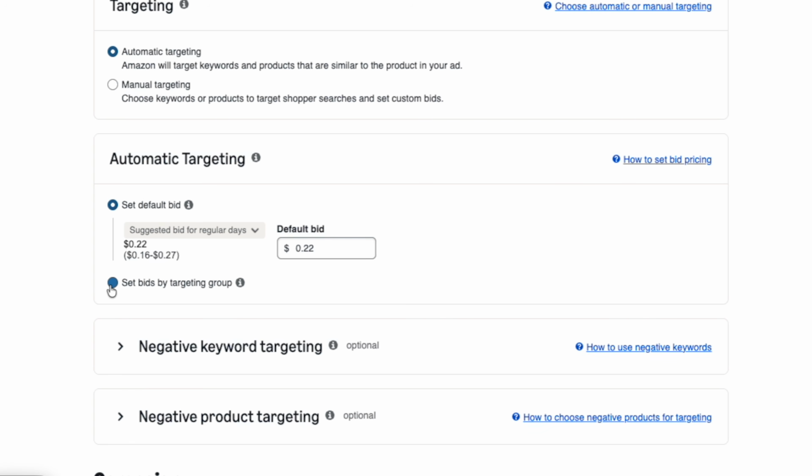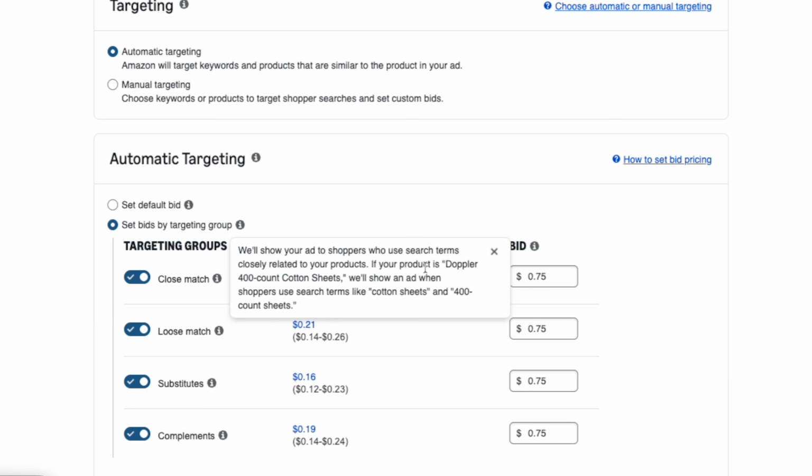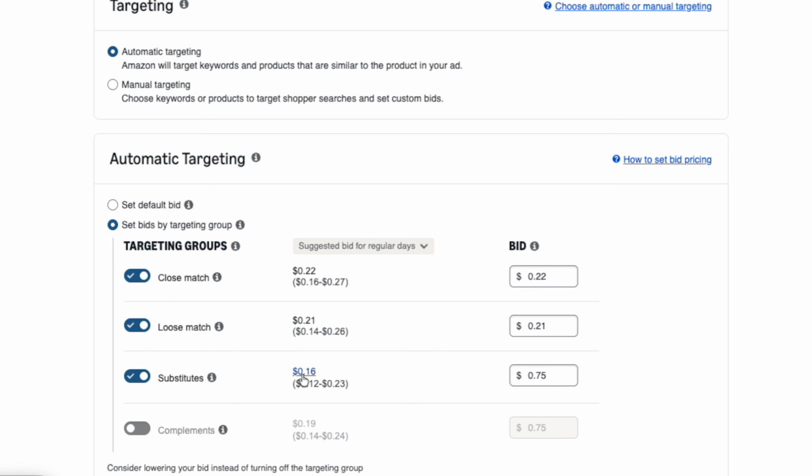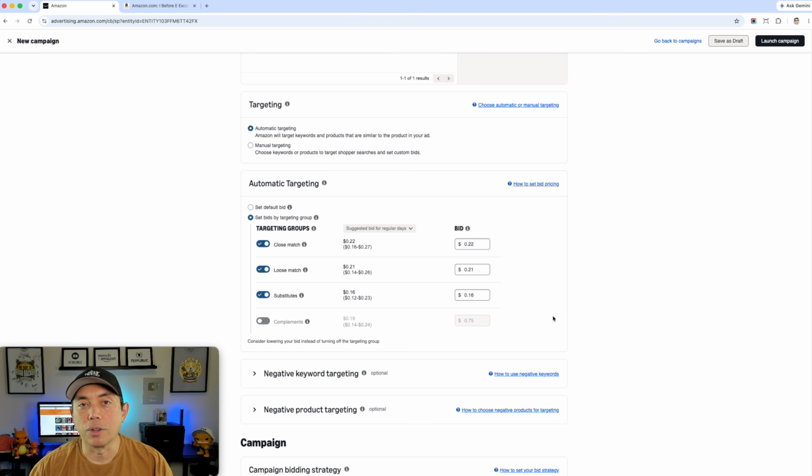But what I like to do is I like to set the bids by targeting group instead of having it all one. If you don't click this, all of these groups will be set at the same price, but you can see here they're actually different prices. And I've heard you don't need this compliments one, so I'm going to turn that off. And instead of 75 cents here, make sure to click these right here, 22, 21, 16. Yours will be different numbers, of course, but click those. Usually it's a lot lower than 75 cents. Amazon likes to default that at 75 cents, and that's way too high of a bid for most products. So I'm going to just do what it's suggesting here for regular days. And you can see 22, a lot less.